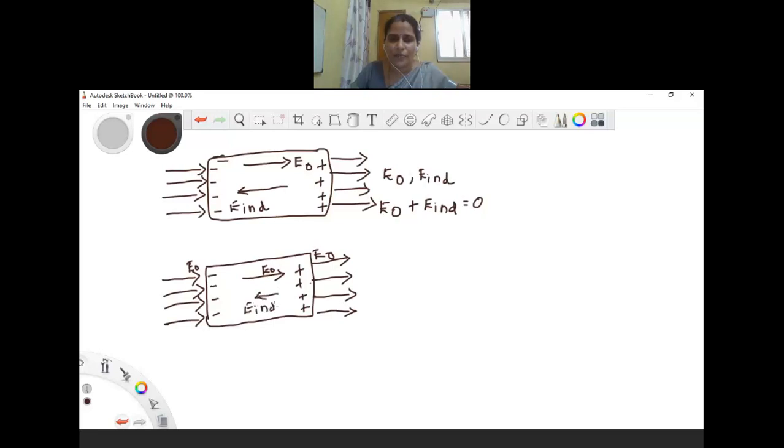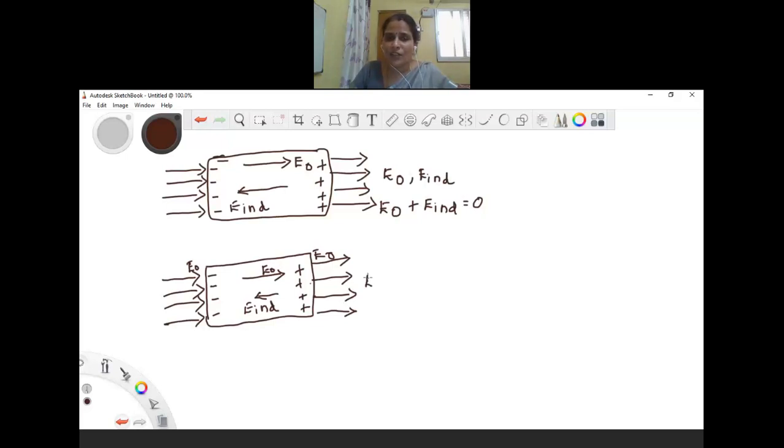But what is the difference between a conductor placed in an external electric field and a dielectric placed in an external electric field? In the previous case, inside the conductor, the net electric field is 0, but here the net electric field is not equal to 0.